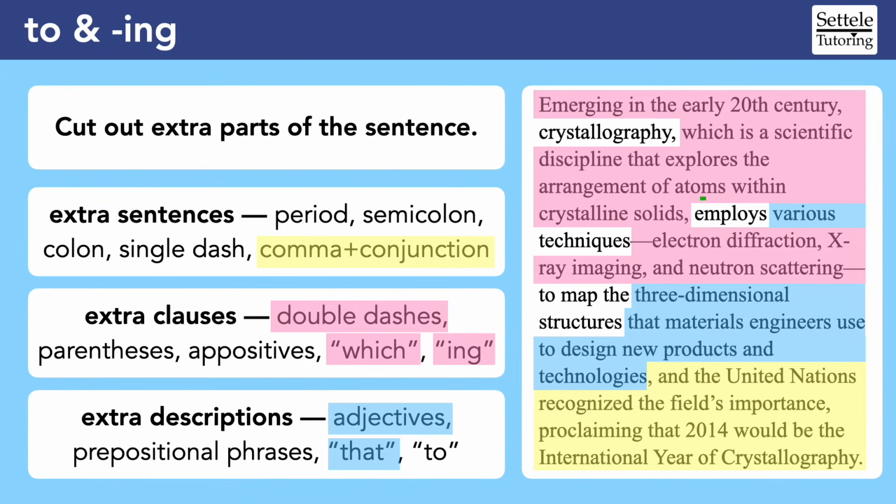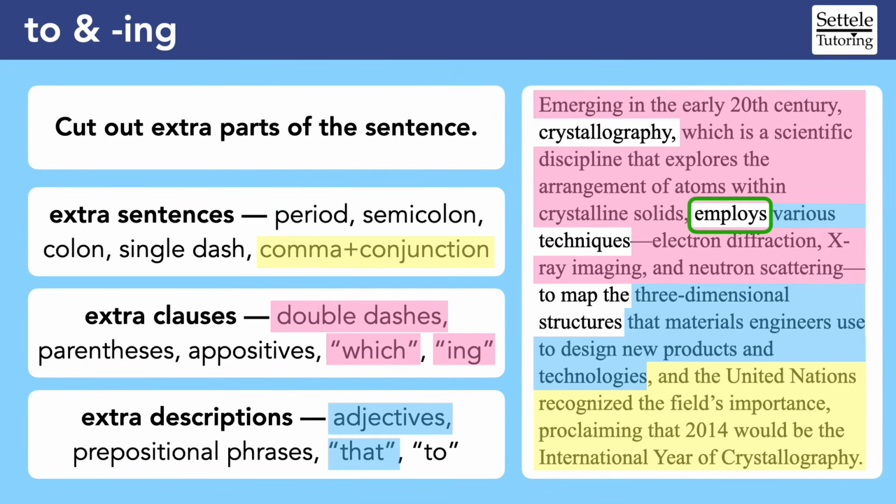By now, if the blank were here, we would hopefully be able to hear that we need the main verb "employs." The "to" and "ing" versions wouldn't work here because they'd create sentence fragments. A simple version of the main sentence is, "Crystallography employs techniques to map the structures." We've cut out a lot of details, but we've kept the main structure. In other words, we've chopped down a lot of trees, but we still have a forest.